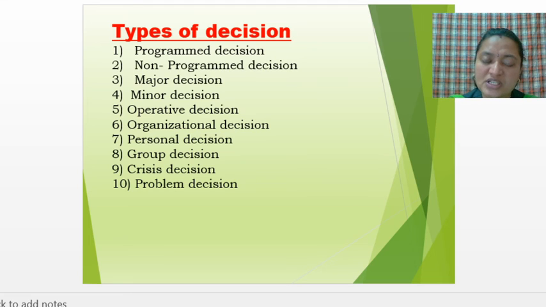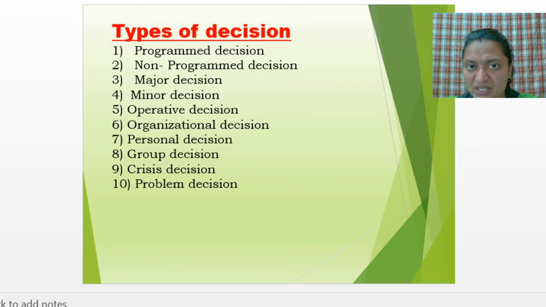Then major decision is taken by the top level management in order to purchase the fixed assets of the company, like fixed assets such as land and building, plant and machinery. Then minor assets means what? It is taken by the lower level management, meaning purchase of current assets and even small stationery items. Then operative decision, conducting day-to-day activities or business of the industry.